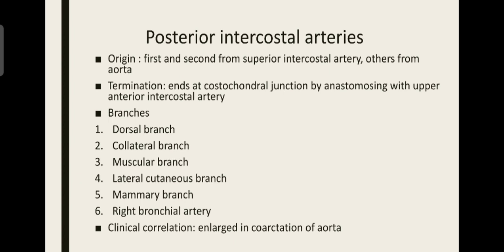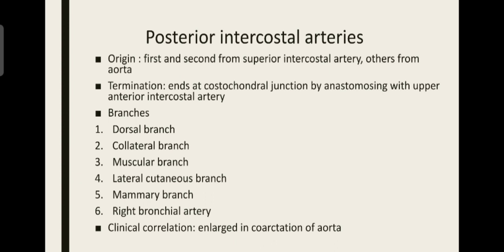Here we have one clinical correlation, where these posterior intercostal arteries are highly enlarged in a condition called coarctation of the aorta. Coarctation of the aorta means there is a condition in which a part of the aorta gets so narrowed that the blood supply is very much reduced.